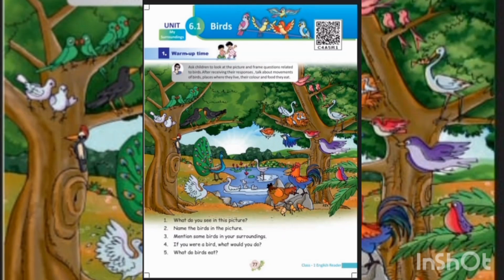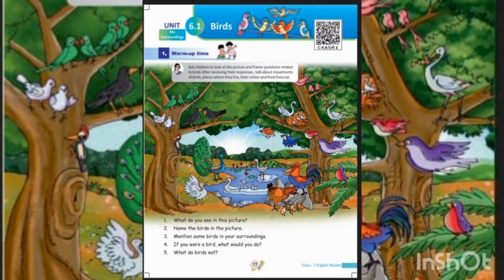Class 1, English, page number 77, Unit 6.1, Birds, warm-up time. Answer the following questions orally. Question 1. What do you see in the picture? Answer. There are different kinds of birds, trees, flowers, and a pond in the picture.